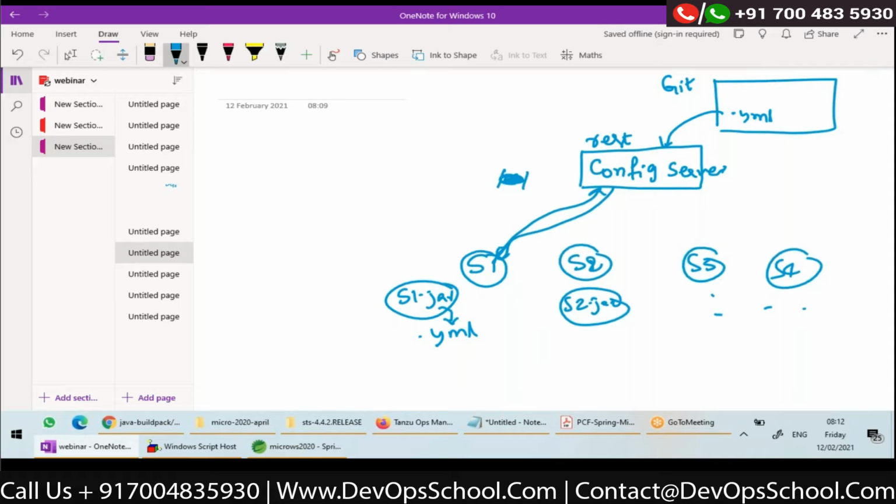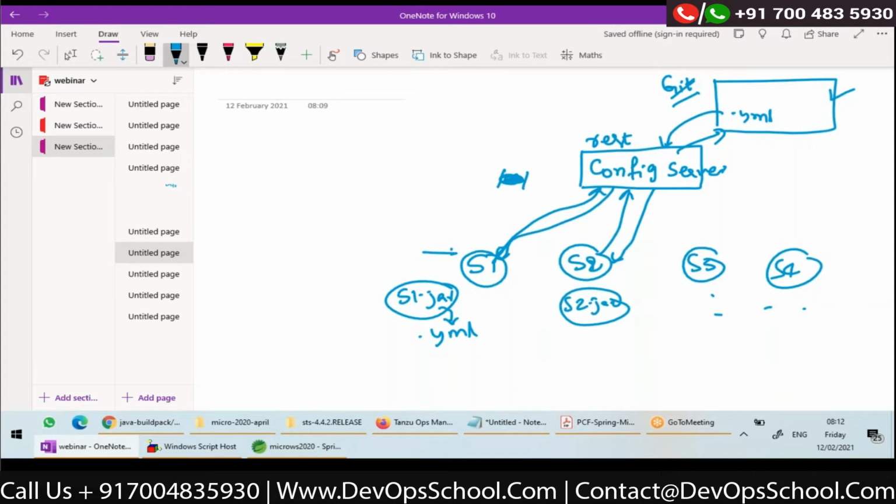Similarly, whenever S2 is starting up, it should make a call to this config server and ask, hey, give me my configuration. The config server should be able to serve this configuration from GitHub and it should start up. So like that, all my configurations are in a single place, inside the YML. So whatever changes I want to make, I can change without rebuilding the applications.